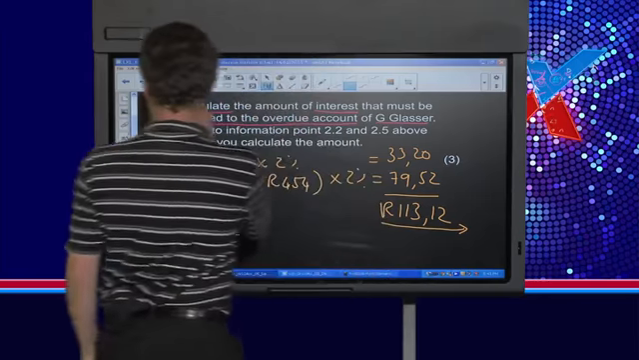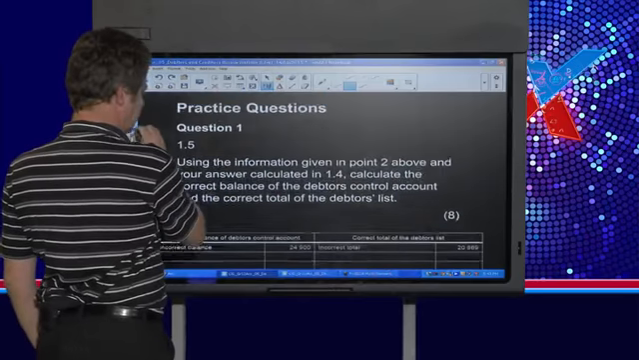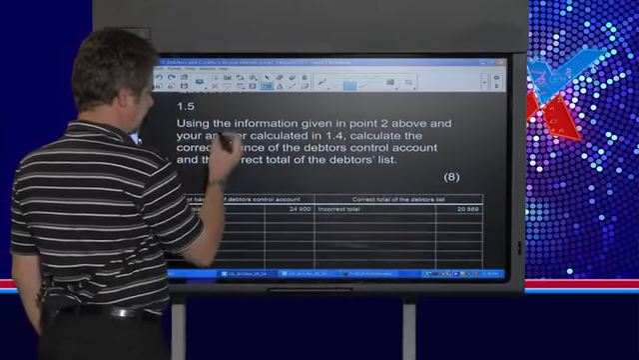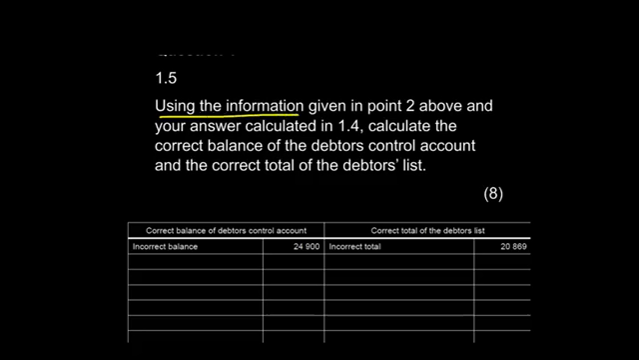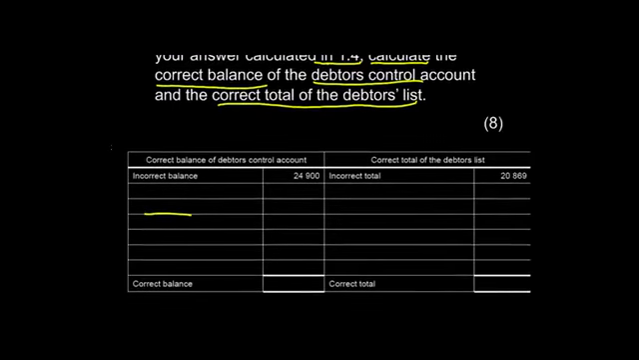Okay, so now let's get on to the main question. Got 15 minutes to do it, where what it says is that using the information given in point 2 above and your answer calculated in 1.4, what we've just done, calculate the correct balance of the debtor's control account and the correct total of the debtor's list. So here our aim is to get these two items to balance, and what they've done is they've given this to us in calculation form.